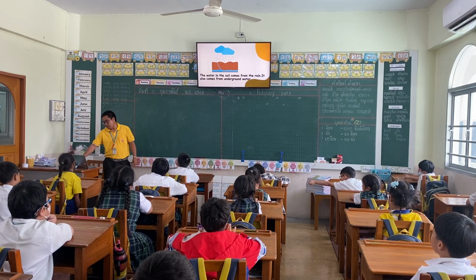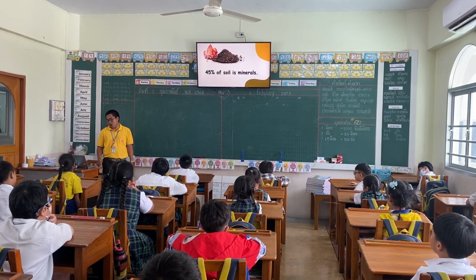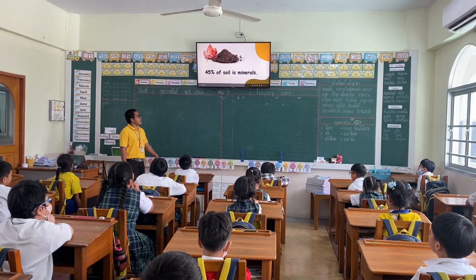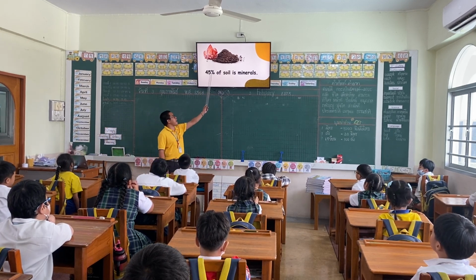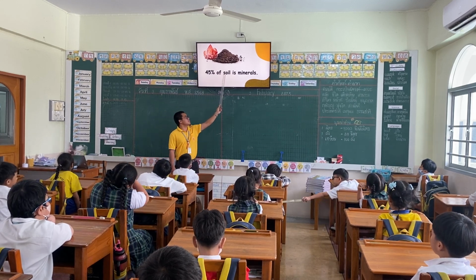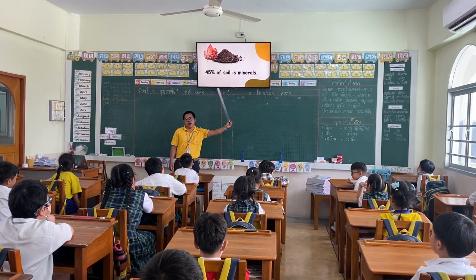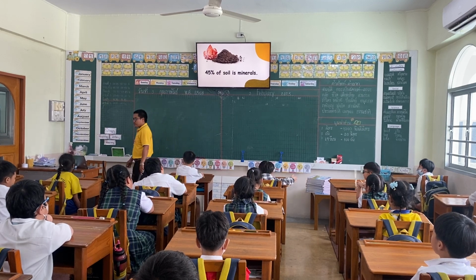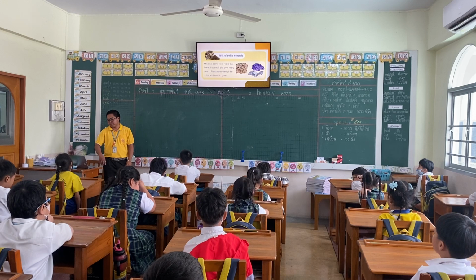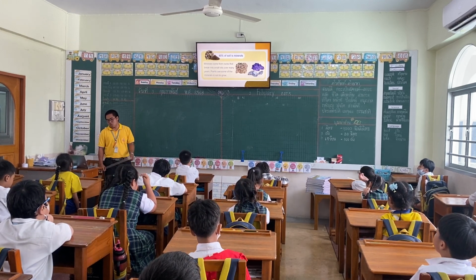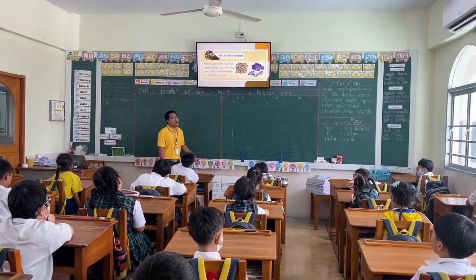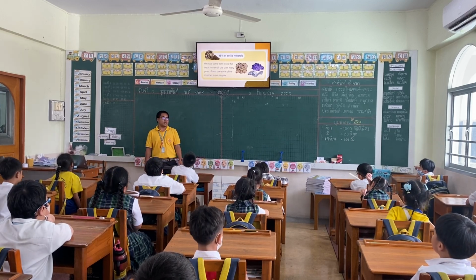Next, we go to another type, which is minerals. Everybody, let's read. 45% of soil is minerals. Okay, but Teacher Ray, where do the minerals come from? They come from the rocks that break into small bits over many years.